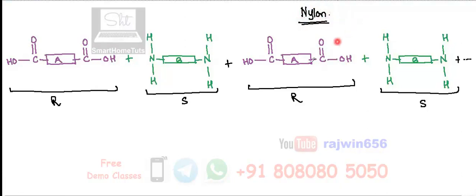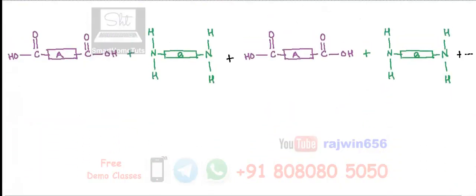So now what is the difference between this man-made polymer and a natural polymer? If I'm going to consider a natural polymer, I'm just drawing that chain once again over here. The difference over here is going to be, this is going to be some other molecule. It means the carbon chain length is going to be different.